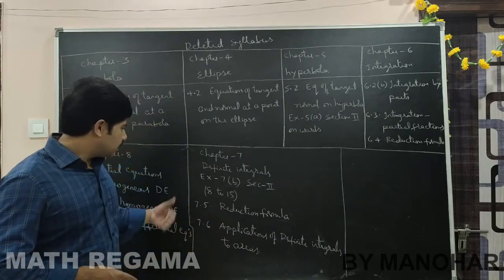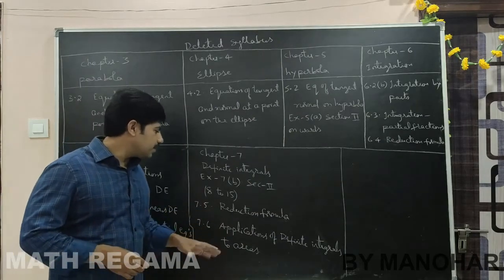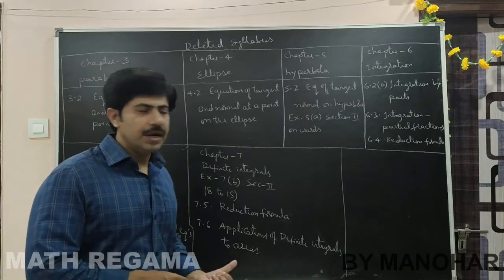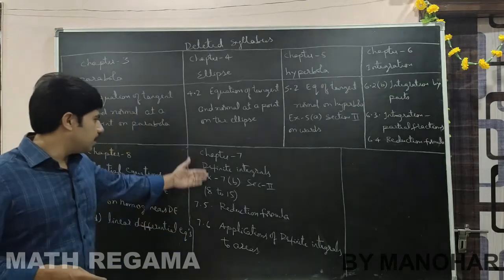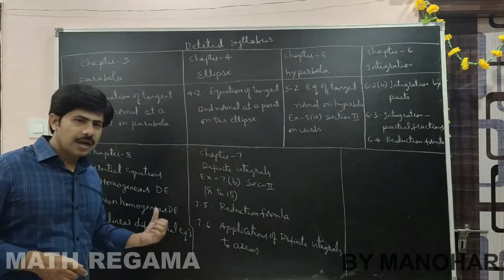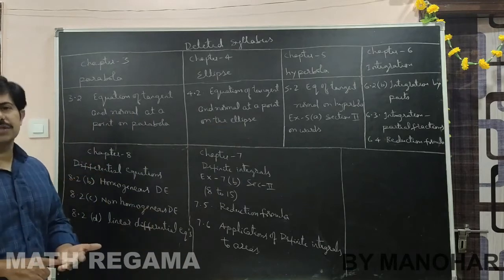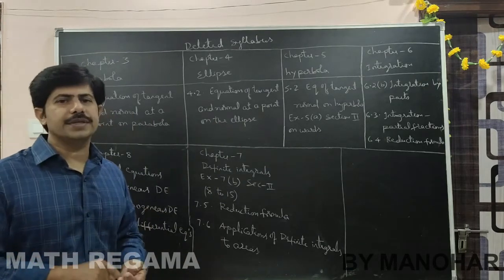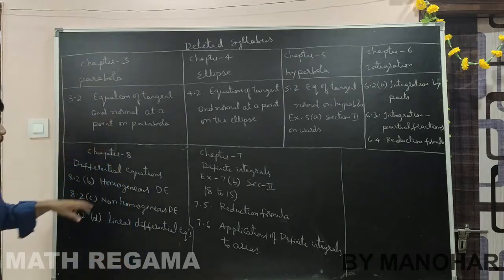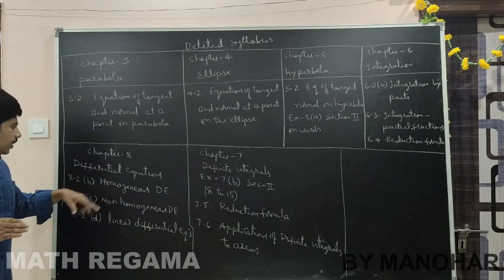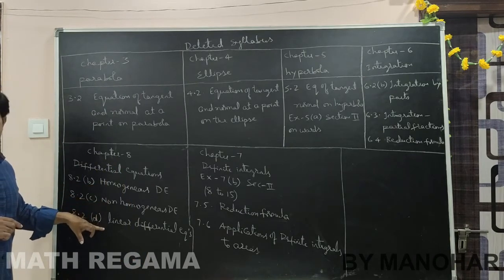After that, in definite integrals, the applications of definite integrals related to areas, that exercise is also totally deleted. So these are the deletions in integration and definite integration. The last chapter we have is differential equations. In differential equations we have only the first two exercises, because homogeneous is one exercise, totally deleted, the third exercise is deleted, and non-homogeneous is deleted, linear differential equation is deleted.